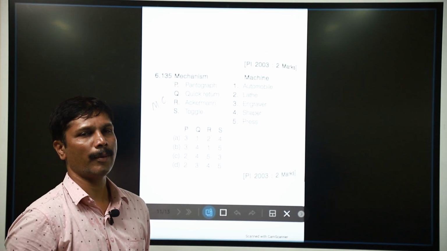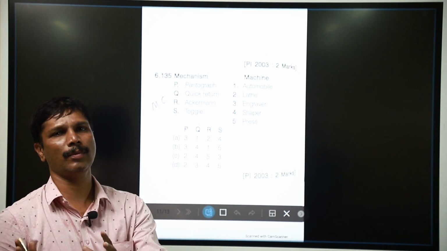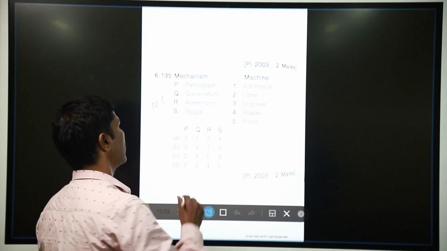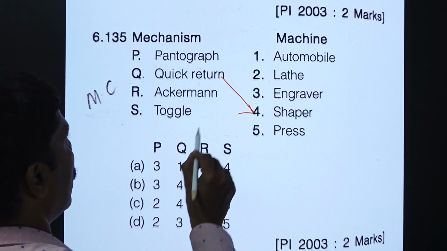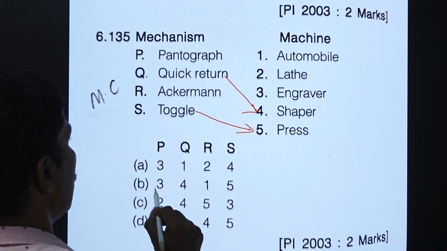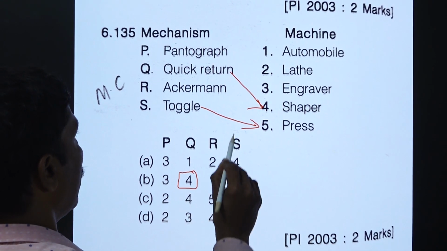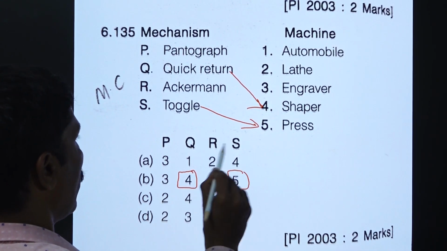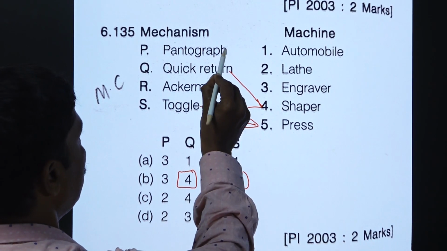So now we are in a match-the-following question. We have mechanisms in one part and machines in another part. This quick return mechanism is used in a shaper. The toggle mechanism is used in a press. So for Q 4 and toggle 5, only one option is there. For P, pantograph, it is engraver.